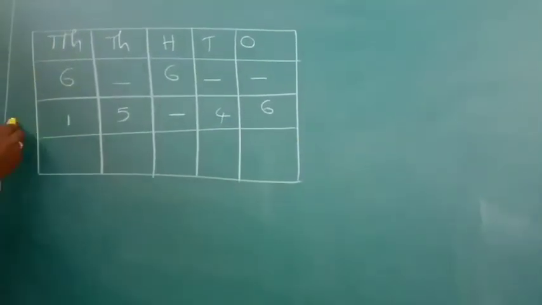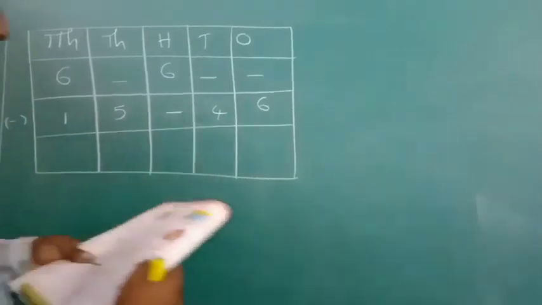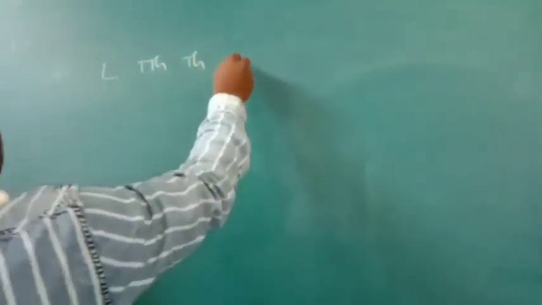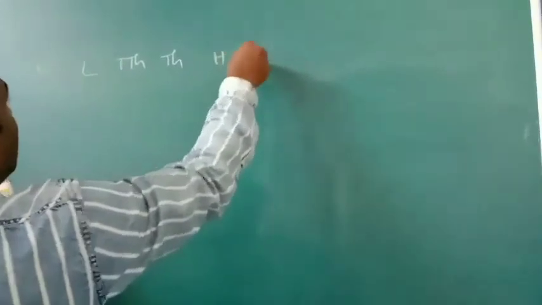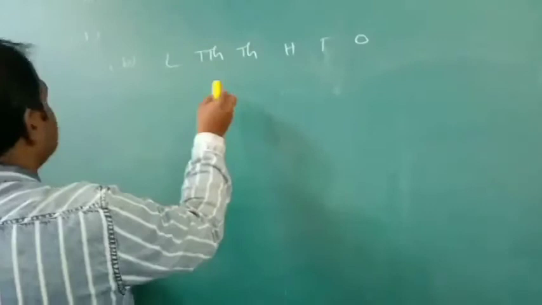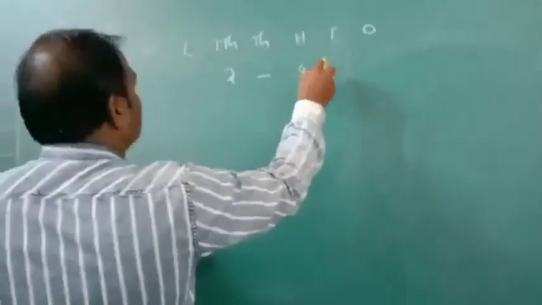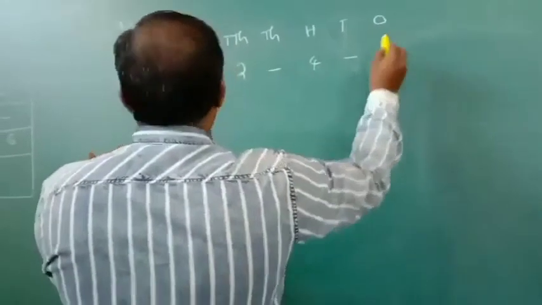Just do subtraction, same as before. In the B bit there is some confusion here: lakhs, ten thousands, thousands, hundreds, tens, ones. They have given 2, blank, 4, blank, 8.